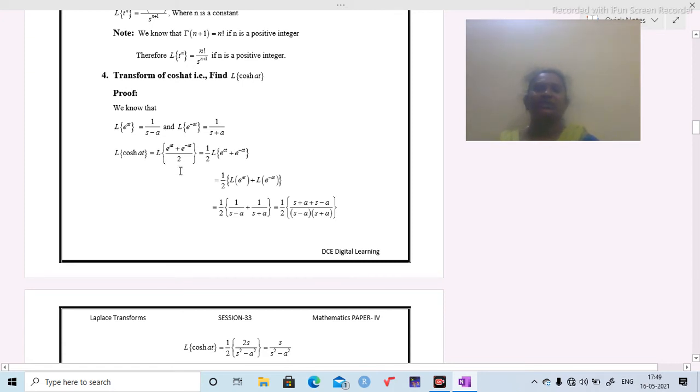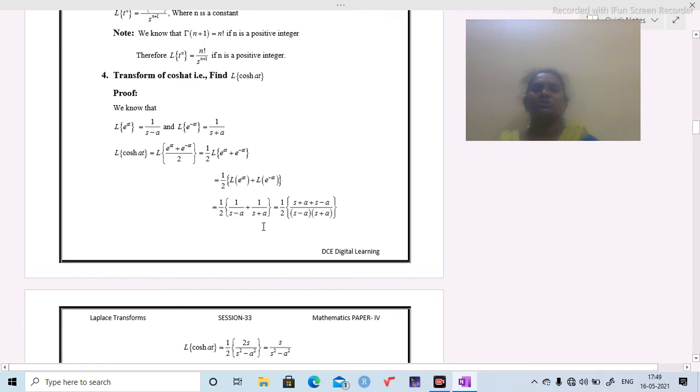By using the linear property, take this 1 by 2 outside the integration. Then we are going to get 1 by 2 into L of e power at plus L of e power minus at. Now we write a separate linear Laplace operator for the first function and second function. Then we are going to get this step. We know already these two values.